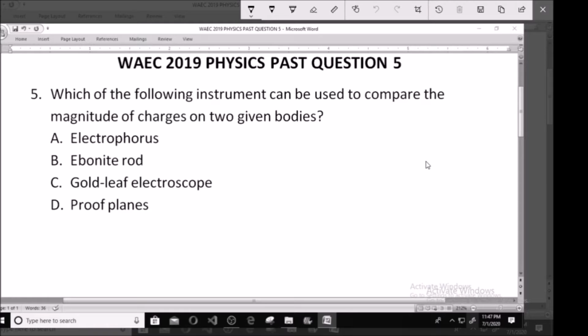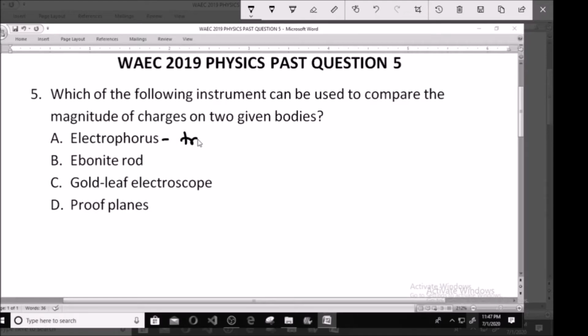Which of the following instruments can be used to compare the magnitude of charges on two given bodies? A. Electrophorus. B. Ebonite rod. C. Gold leaf electroscope. D. Proof plane. So for us to understand this, let's explain what these instruments are used for.